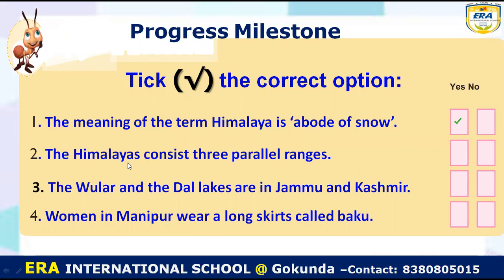Second, the Himalaya consists of 3 parallel ranges. You know that there are 3 parallel ranges of Himalaya. One is Himadri, second is the middle Himalaya, and third is the lesser Himalaya. So it is also right. Third question, the Wular and the Dal lakes are in Jammu Kashmir. So that is also the correct answer. That is the famous tourist spot.